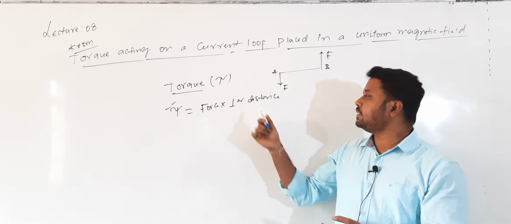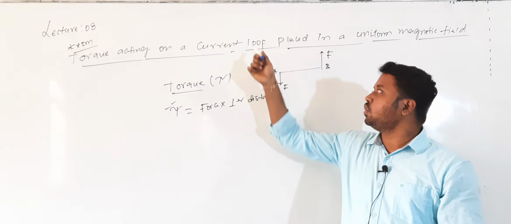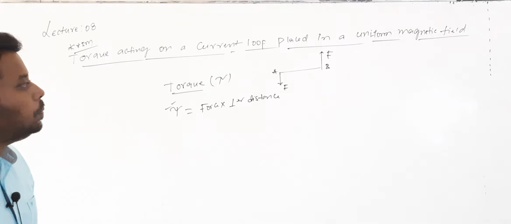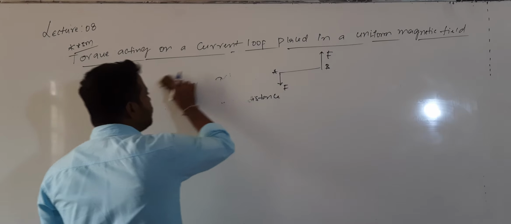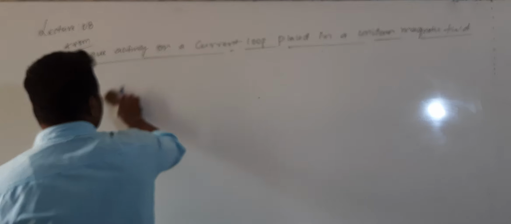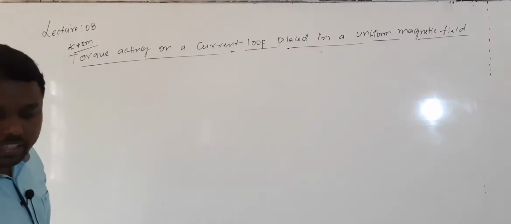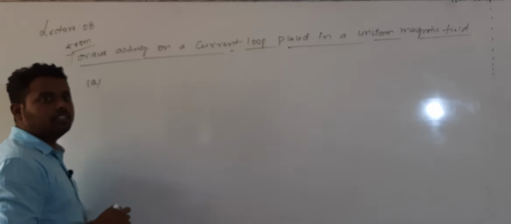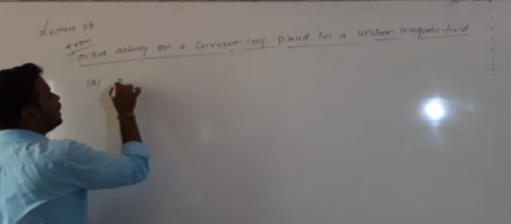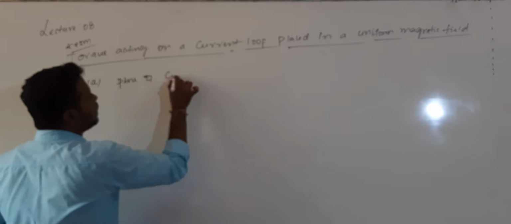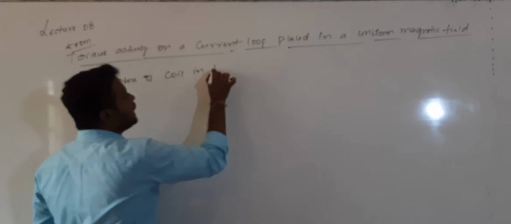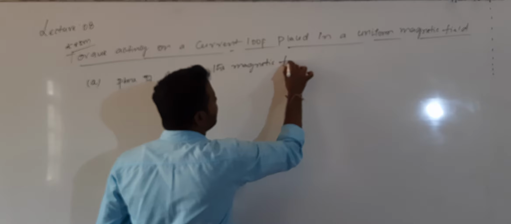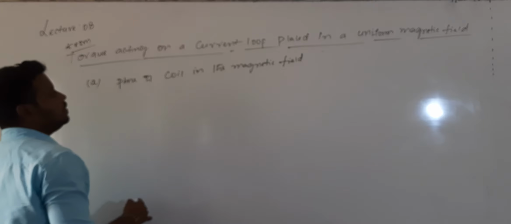This is the basic knowledge you require for deriving the expression for torque acting on a current loop placed in a uniform magnetic field. I will derive this as per NCERT, in two cases. The first one is a simple case: if the plane of the coil is in the magnetic field, then I want to derive the expression for torque.